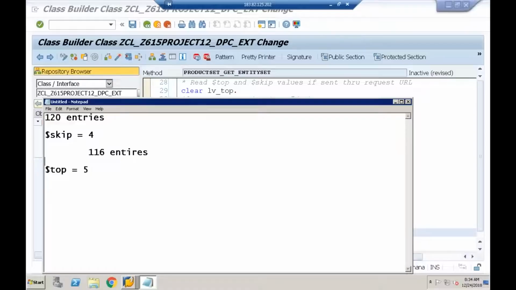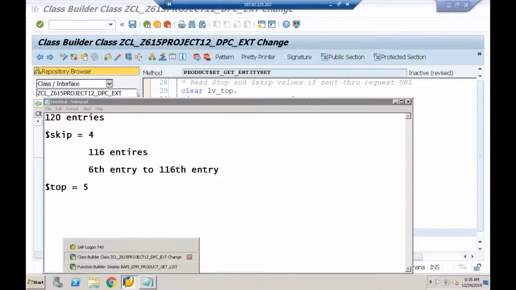I have to get the first 5 entries now. Means starting from the sixth entry, starting from the sixth entry to the 116th entry, I have to delete, and the first 5 I have to retrieve. So very simple logic.